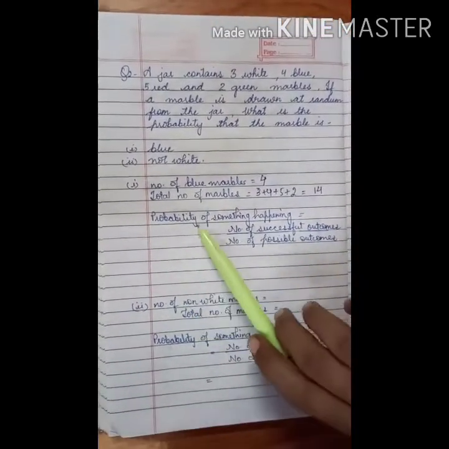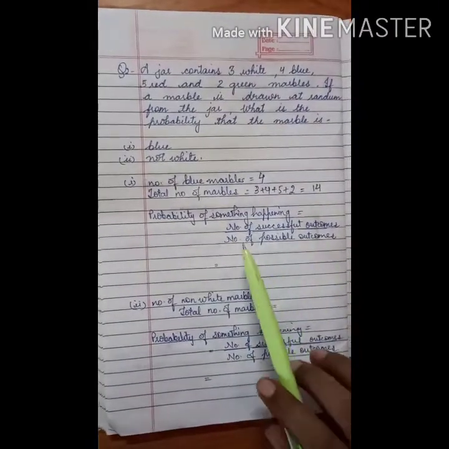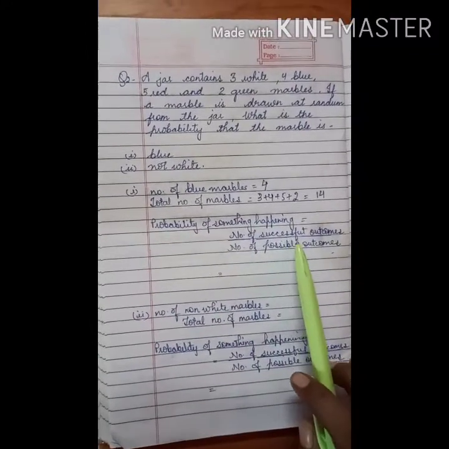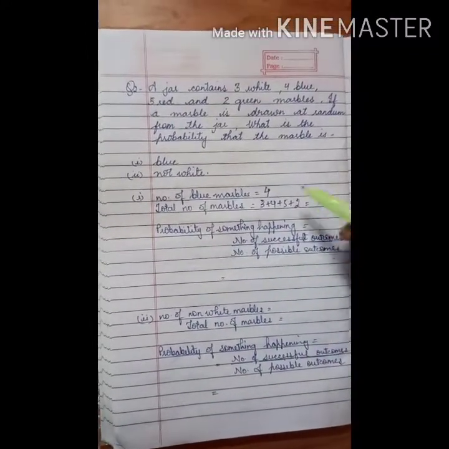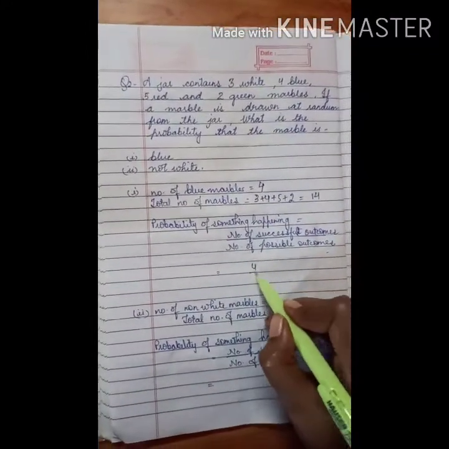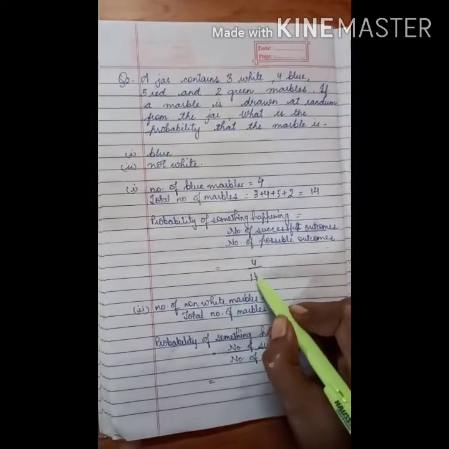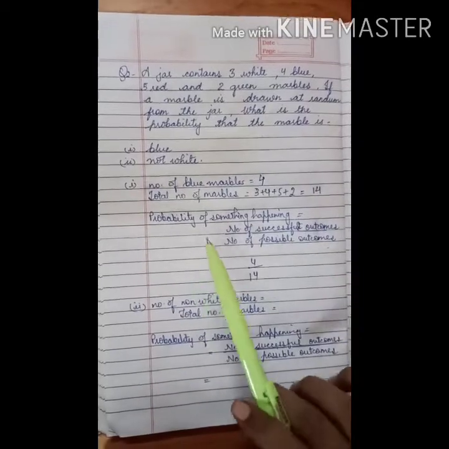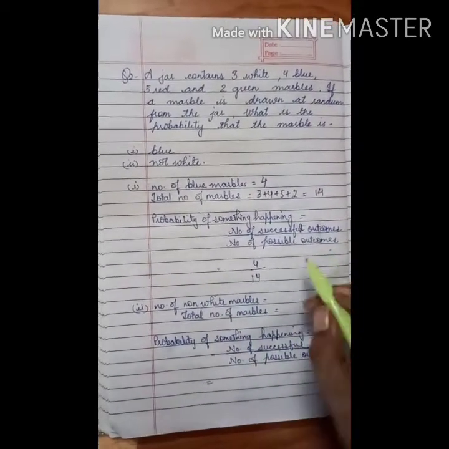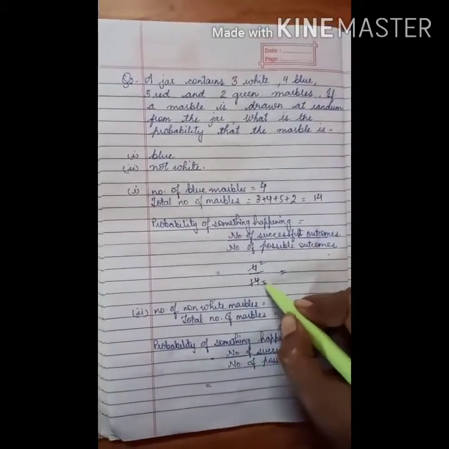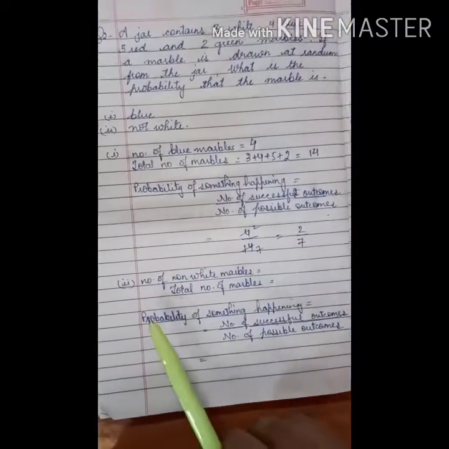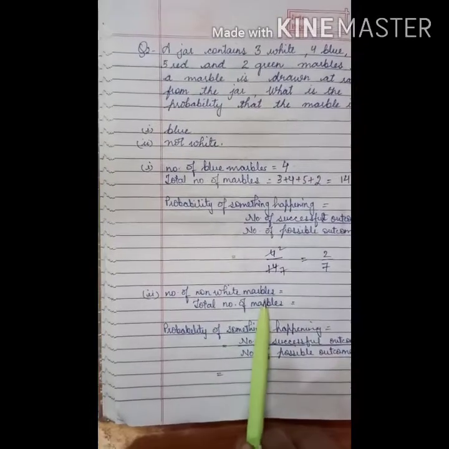So the probability of something happening is equal to the number of successful outcomes upon the number of possible outcomes. The number of successful outcomes is 4 and the number of possible outcomes is 14. So the probability of drawing a blue marble is 4 by 14, or you can say 2 by 7. Second is the number of non-white marbles.